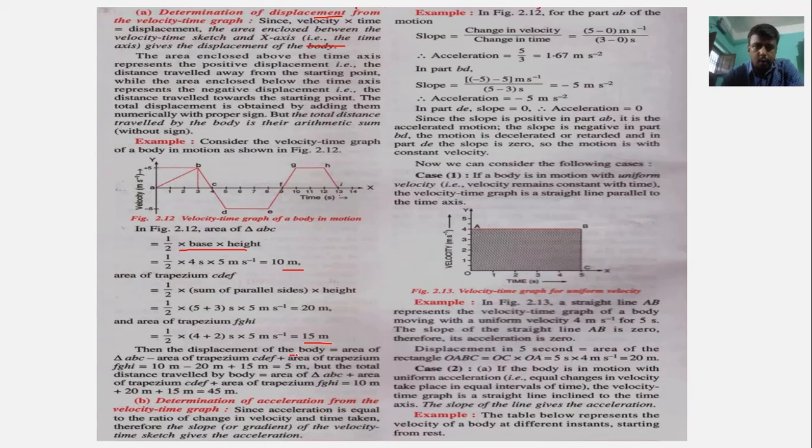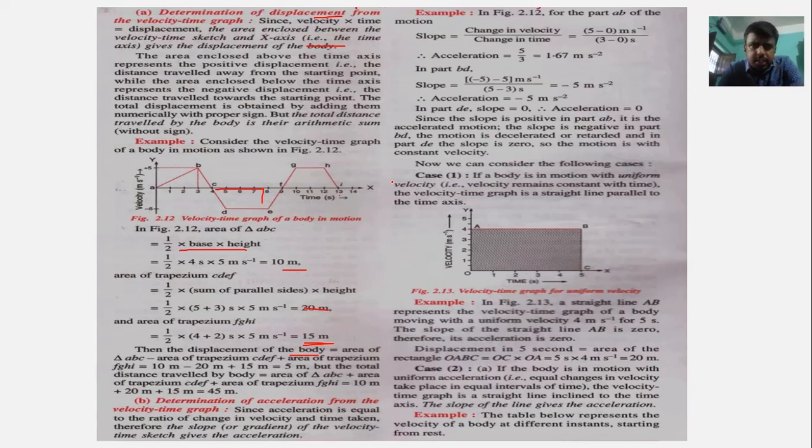So the displacement of the body would be area of triangle minus area of trapezium CDEF. Here that would be minus and this will be plus. So 10 plus 15, 25 minus 5, that would be 5 meter. That would be the displacement of the body. But the total distance we have to add everything. That would be 10 plus 20 plus 15, that would be around 45 meter. Got it?